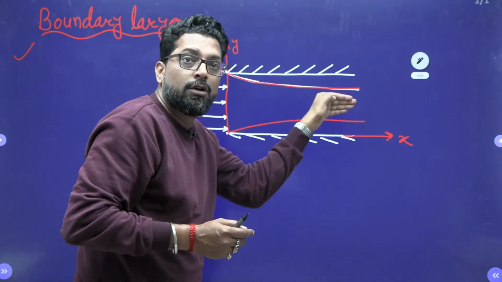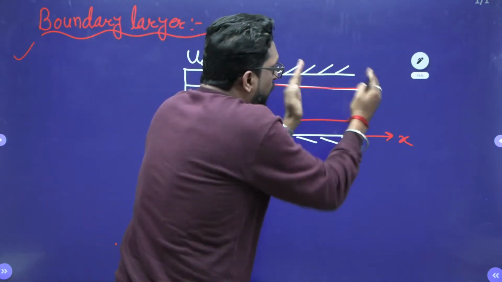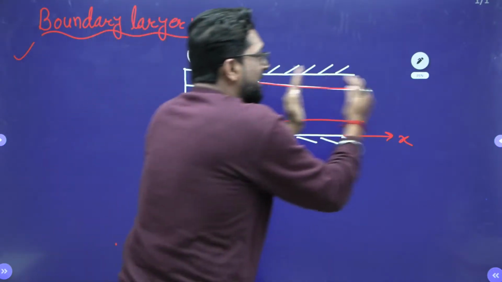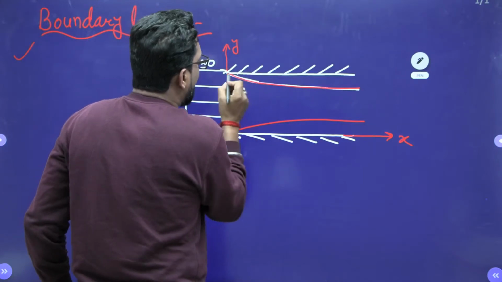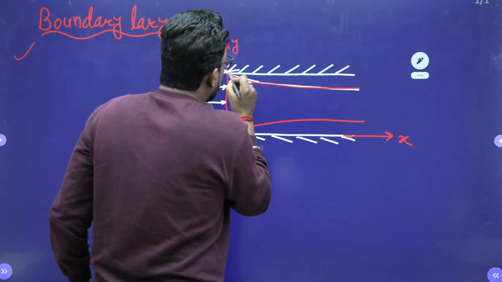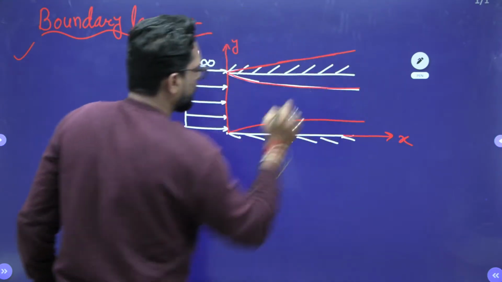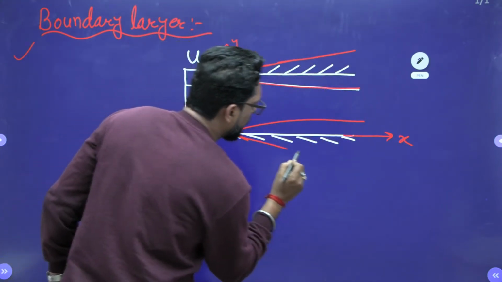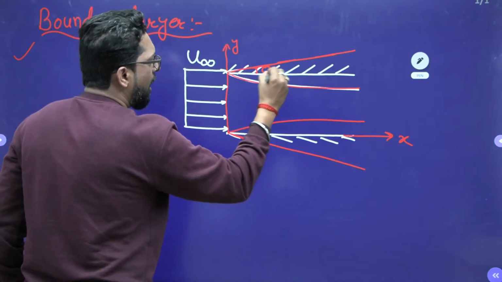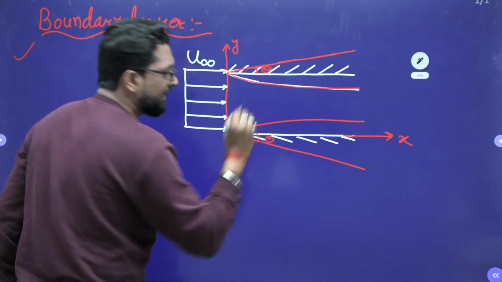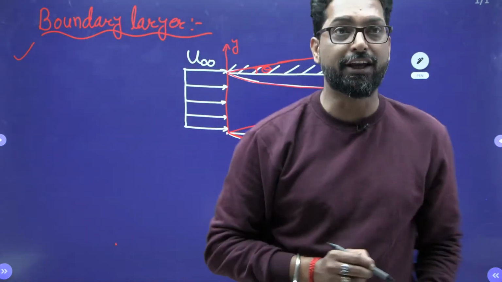So there must be an accelerating fluid. If we want a uniform flow, what do we do? We tilt the solid boundary. How much we tilt this solid boundary, the tilting angle theta, you have to calculate it. Please listen very carefully.